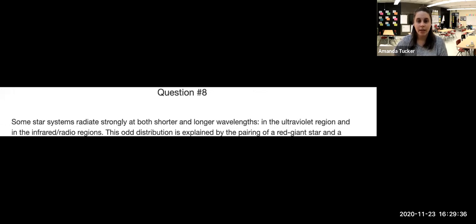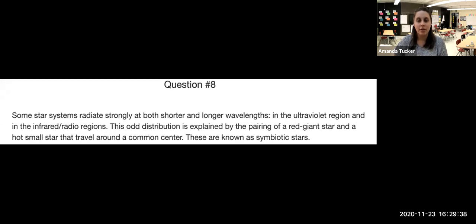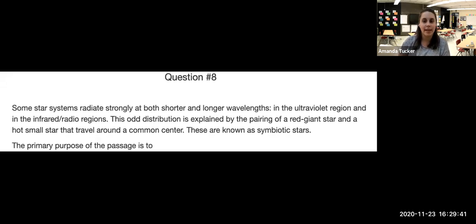All right, for this next question, the same exact passage, but this question now asks for the primary purpose of this passage. So this is when we're getting to author's purpose, main idea. Remember, we're going to predict before we look at our answers. The main idea of this passage is that symbiotic stars are a special type of binary, or two-part, star system. They have some strange pattern going on with the stars. They call them symbiotic stars, different ends of the spectrum. We just know it's odd. So I'm looking for something that describes it as odd, different, unique, a kind of system.